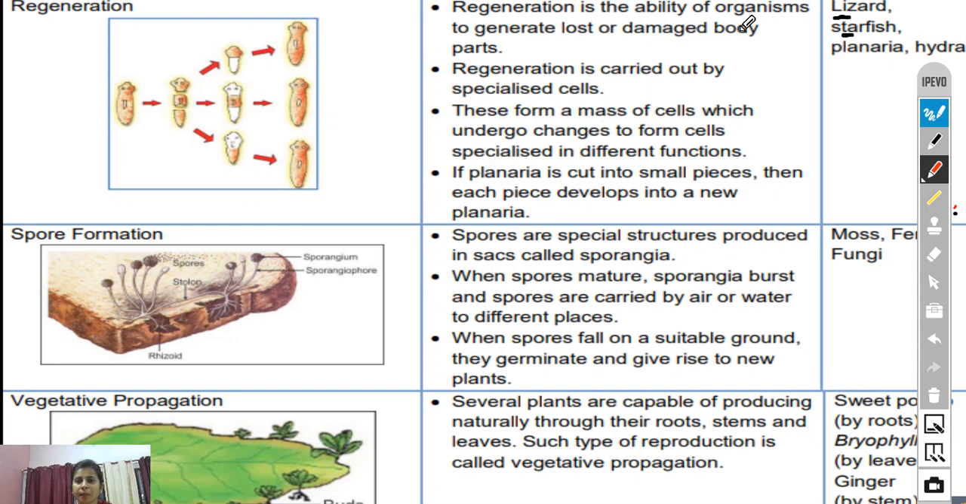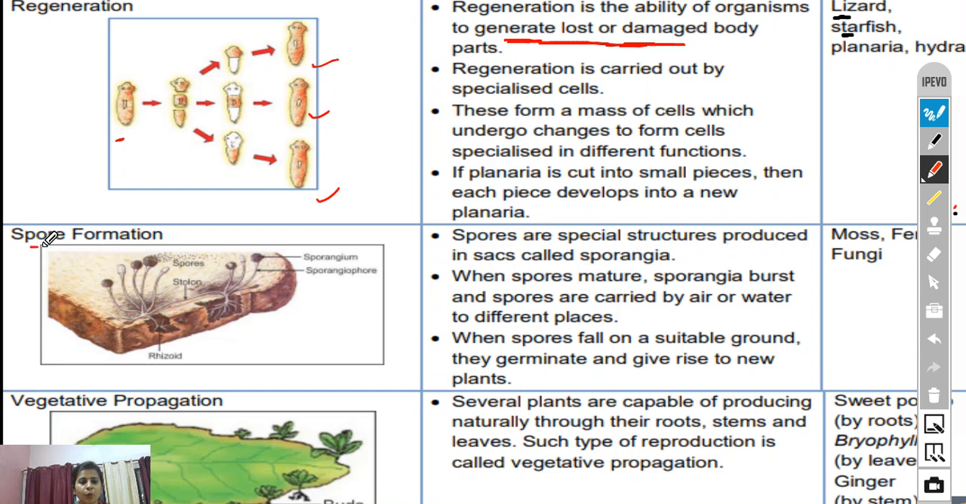So regeneration is the ability of an organism to generate a lost or damaged body part due to an accident or any unfavorable condition. If the body of the parent is lost, then what will happen? Regeneration is carried out. See, the body is divided into one, two, three parts. Now each part has the capacity to grow into a new individual.